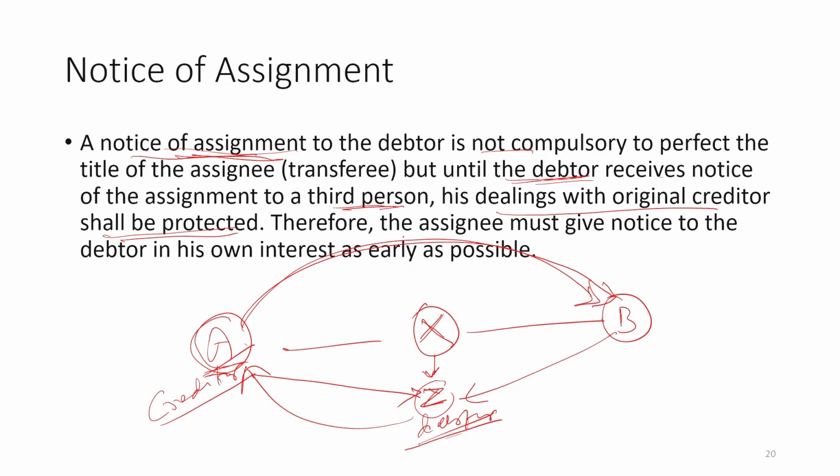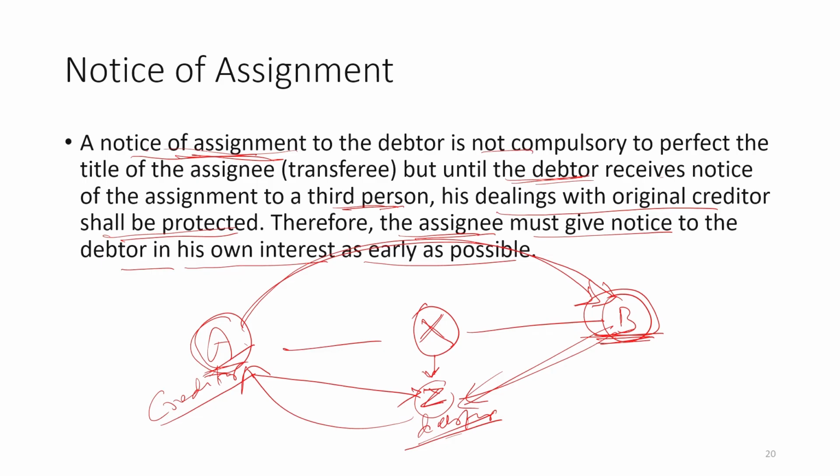So, what it says is that the assignee here, Mr. B, must give notice to the debtor in his own interest as early as possible. It is the duty of B to give notice of this assignment, this transfer, to Z: see Mr. Z, now I am your creditor. Your creditor has already transferred the actionable claim. I have already paid that amount. Now whatever is due, that is due towards me, not towards A. So, whatever you are going to pay, you will have to pay me, not A. In that way, B's interest will be protected.